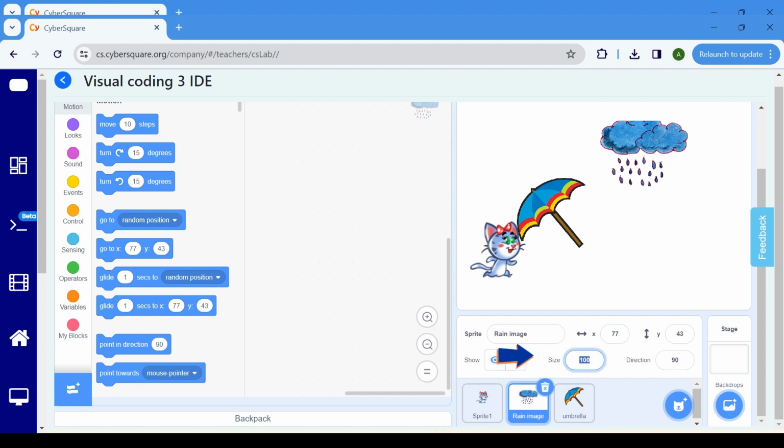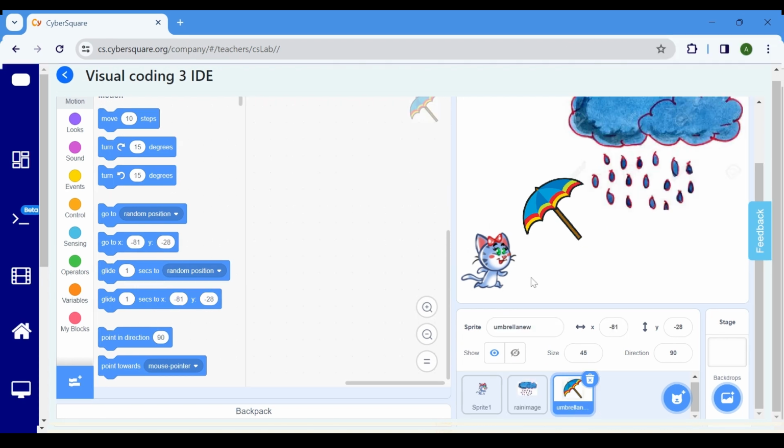To change the size of the sprite, just modify the value here. Click here and adjust the direction of the umbrella.